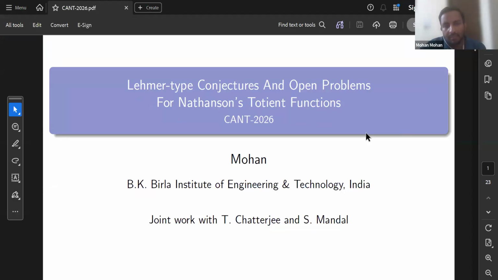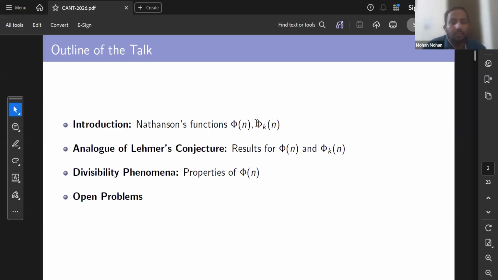Mainly, I will discuss some problems and conjectures analogous to Lehmer's, and some other open problems that arise while studying these conjectures associated with Nathanson totient functions. This is the outline of my talk. Initially, I'll define the Nathanson totient function, then discuss Lehmer's conjecture and some divisibility phenomena. And at the end, I will discuss some open problems.